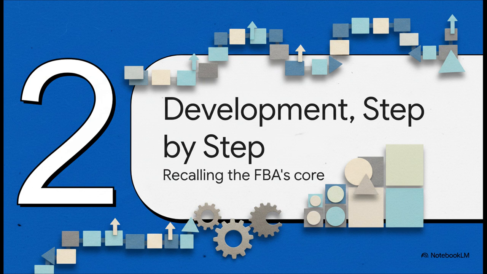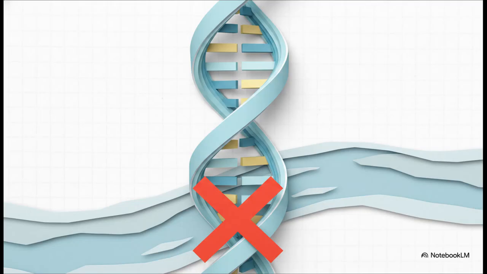How does anything happen? Well, the FBA's core idea here is actually pretty radical. It says that development isn't some smooth, continuous flow. It happens in discrete, countable steps. And this, right here, is the absolute DNA of the frame budget approach. Time isn't some river we're all floating down. It is the sequence of clicks of these discrete changes in state.